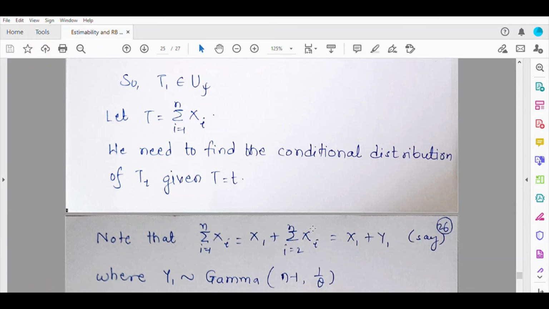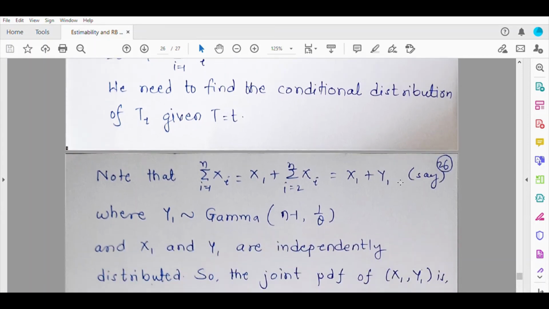Now xi's are IID exponential random variables, so y1 is going to follow a gamma distribution, because y1 involves n minus 1 exponential random variables. So y1 will follow a gamma distribution with parameters n minus 1 and 1 by theta. And because y1 involves x2, x3 and so on, x1 and y1 will be independently distributed.